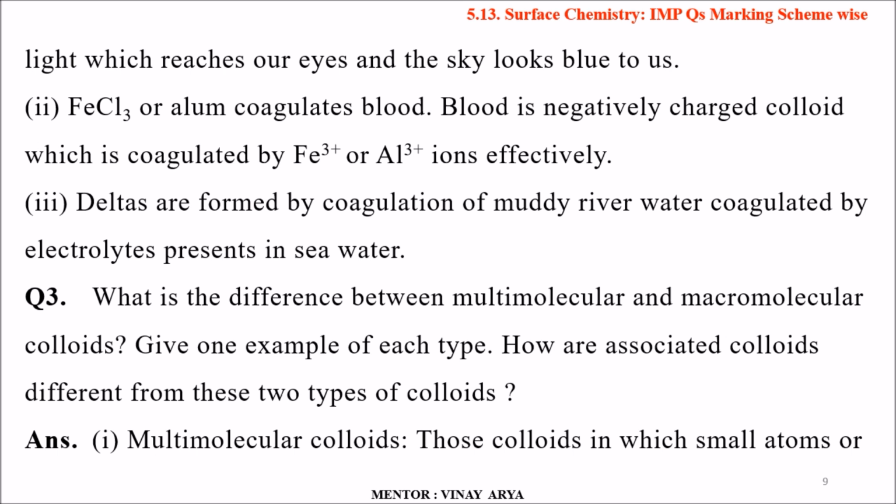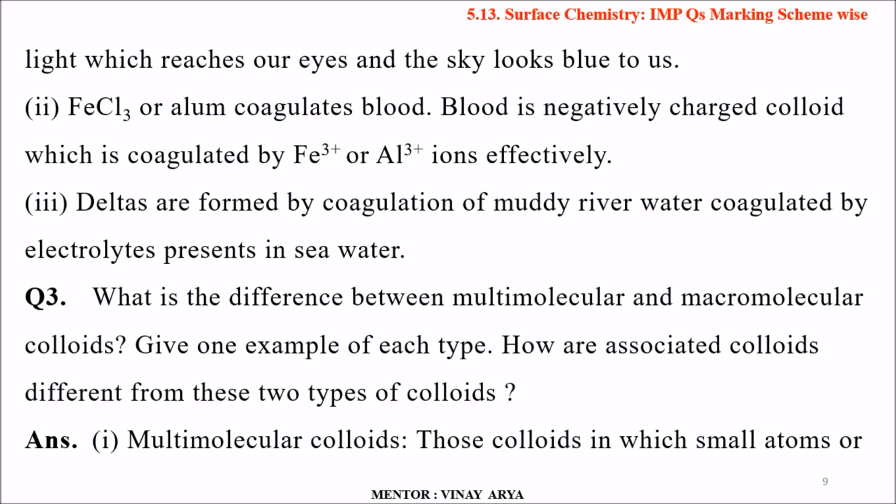Whenever we have a cut, you might have seen that the bleeding is stopped with the help of alum, that is Fitkari. Third, deltas are formed by coagulation of muddy river water by electrolytes present in seawater.